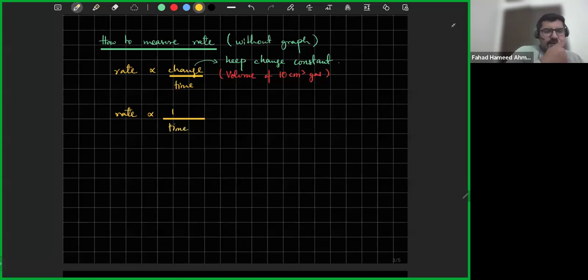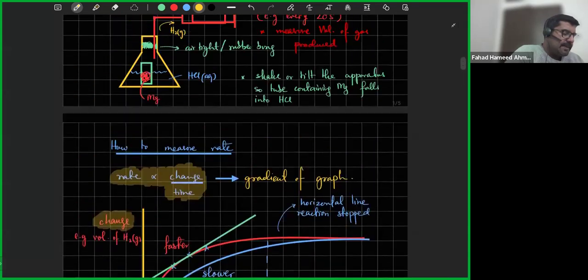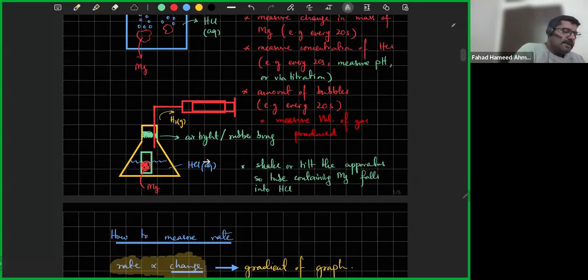तो आप बस टाइम मेजर करो. You don't have to measure the change. You don't have to do any calculations. If you're keeping the change constant, ठीक है, रिमेंबर कि 10 लोग एक्सपेरिमेंट्स कर रहे हैं और सबको आई एम जस्ट गोइंग टू गिव देम अ टास्क. द टास्क इज कि एवरी 20 सेकेंड मेजर करना बंद कर दो. If you're trying to measure the volume of gas, forget measuring it every 10 seconds or 20 seconds. So all you can do is बस टाइम नोट करो, take a stopwatch and note down the amount of time it takes for 10 cm cube of H2 gas to form. That's it. तो वो सिर्फ एक ही टाइम मेजर करेंगे.